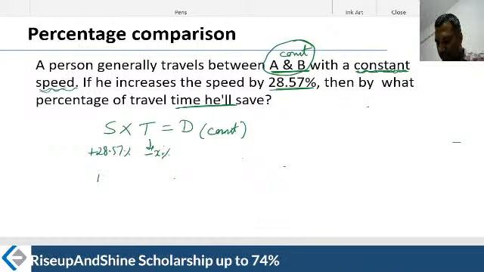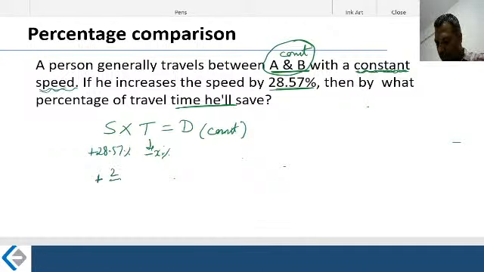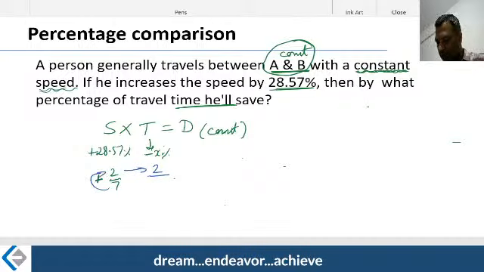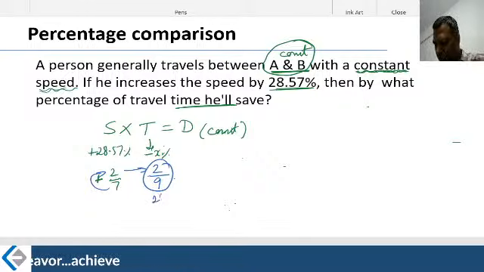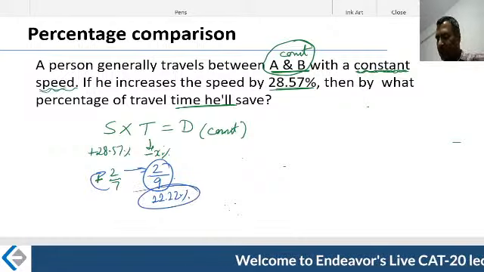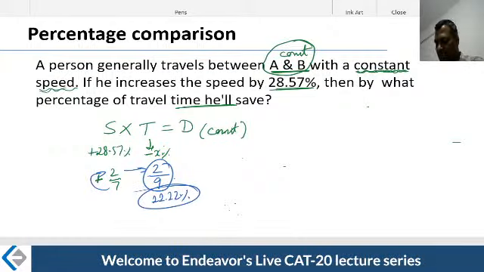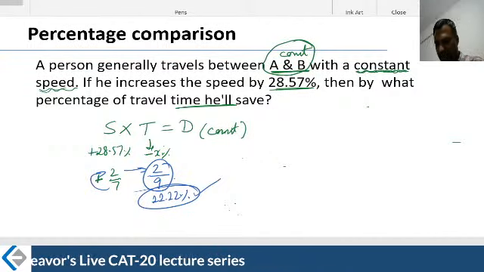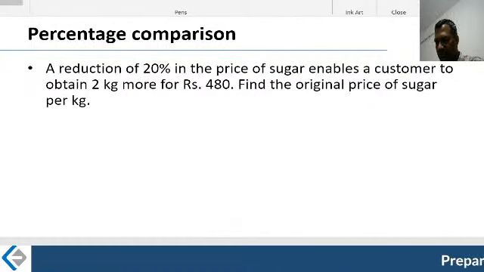Let me do it here itself, friends. Plus 2 by 7. The 2 stays as it is. Don't change this 2. The denominator is 7 plus 2, which is nothing but 9. So he is going to save 2 by 9th of the time. That is, he is going to save about 22.22%. Whatever the time this fellow was taking, he is going to save 2 by 9th of it. I hope it's making sense to you.